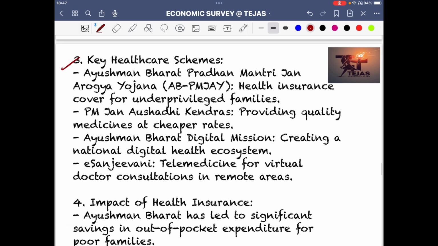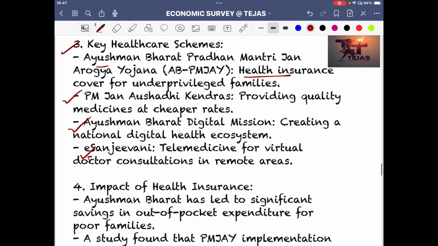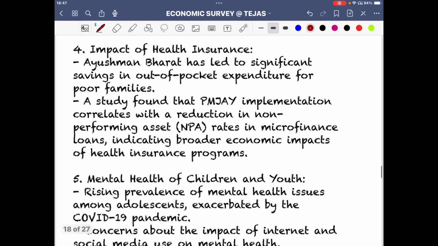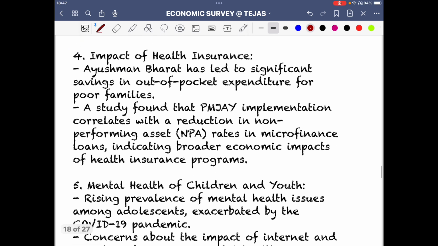Key healthcare schemes, what are they? Ayushman Bharat, Pradhan Mantri Jan Arogya Yojana, a health insurance scheme covering underprivileged families. That was a very good and revolutionary scheme that you can quote. PM Jan Aushadhi Kendras, again generic medicines and all those things. You also get to see the Ayushman Bharat Digital Mission, creating a national digital health ecosystem, and e-Sanjeevani telemedicine, online digital aspects entering the medical field. Those reforms are very important.